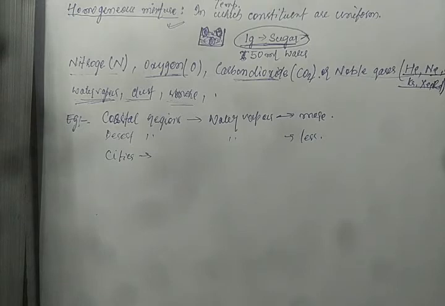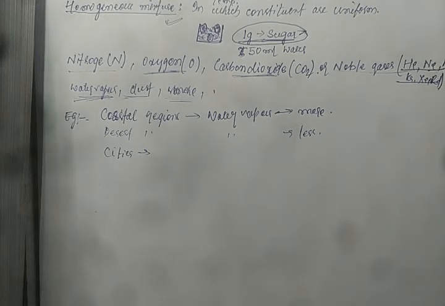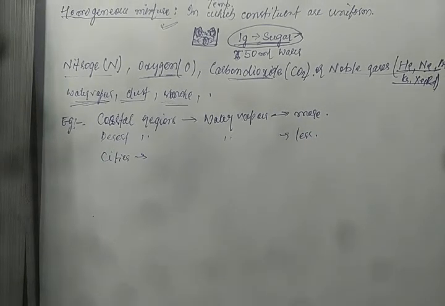One of the major reasons is smoke, which is released from vehicles, factories and all. The next reason is dust. These two, smoke and dust, are the two major pollutants which reduce the quality of air in the cities. You have heard in the news that the air quality of Delhi is not so good, and the air quality of Kanpur and all. In big cities where the number of vehicles and factories is more, you can see that the air is very polluted.